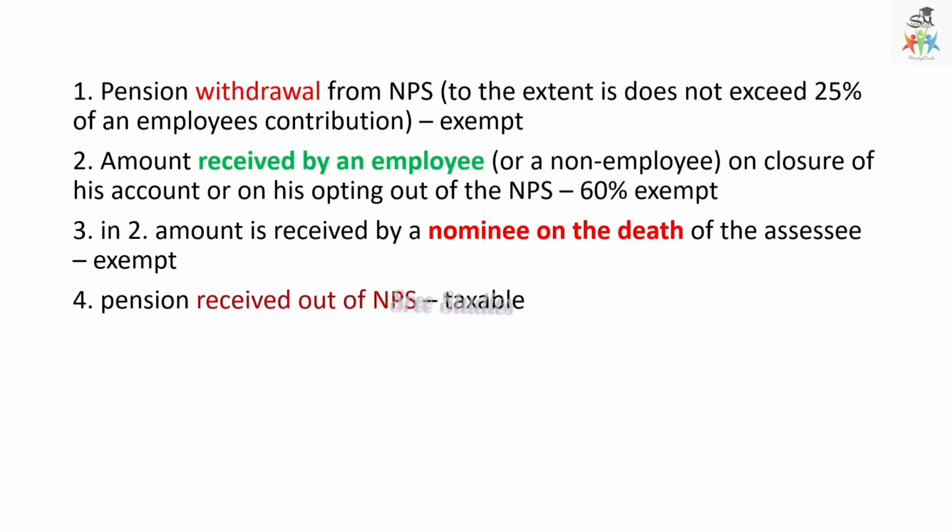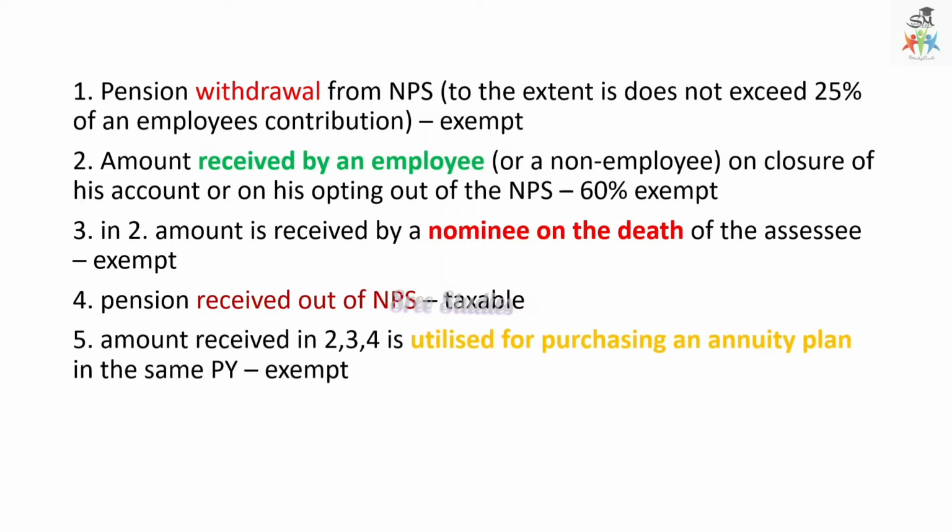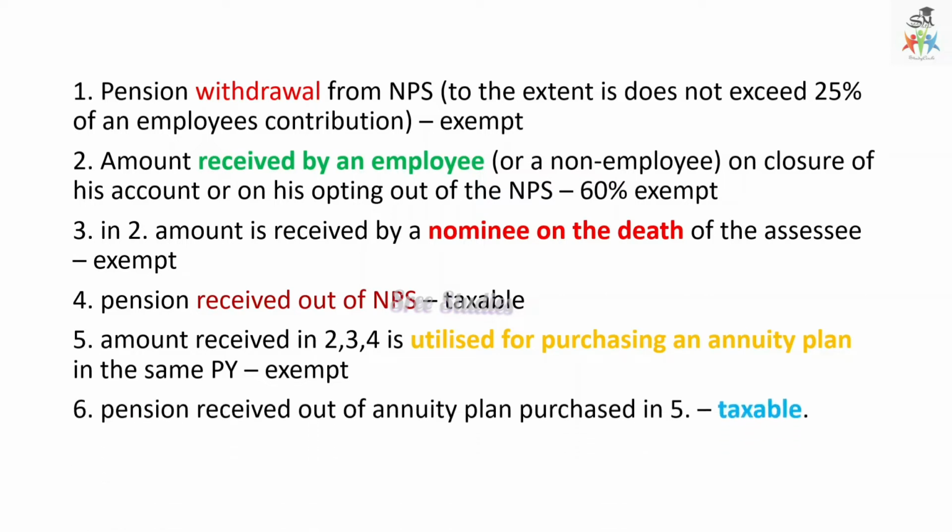Pension received out of the NPS is fully taxable. If the amount received in any of the above cases is utilized for purchasing an annuity plan in the same year, it is exempted, but it is mandatory for the assessee to hold it for a certain period. And pension received out of the annuity plan purchased is taxable.